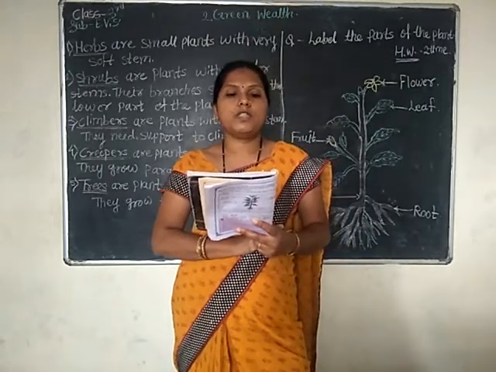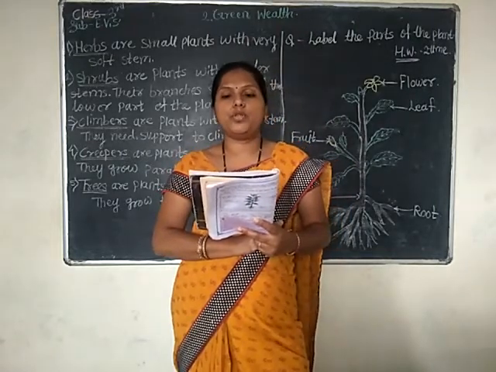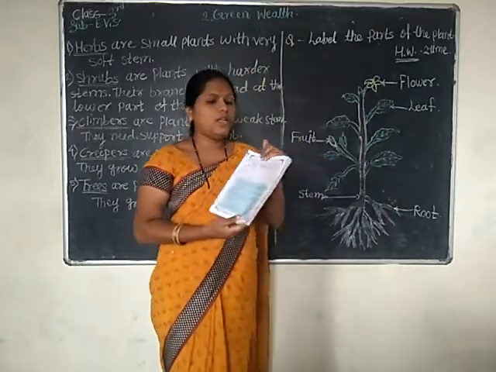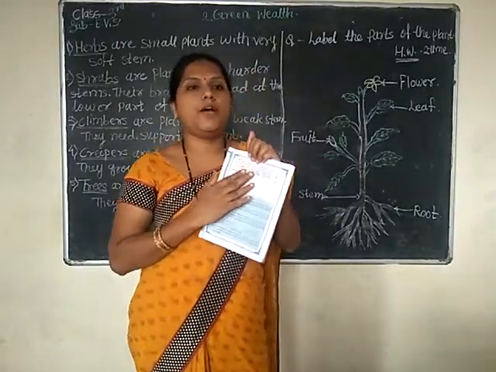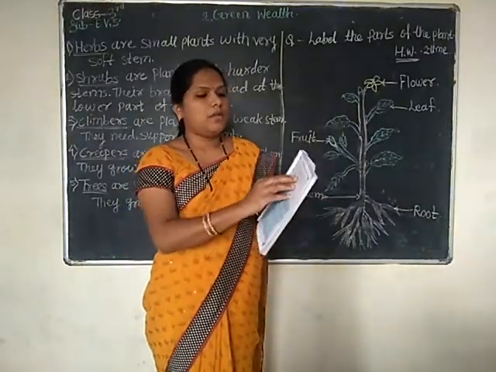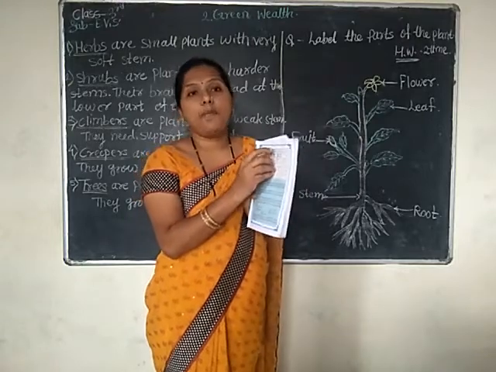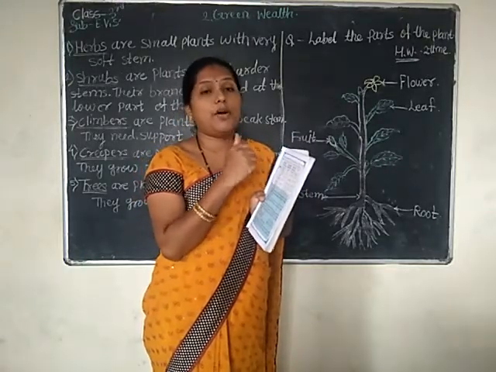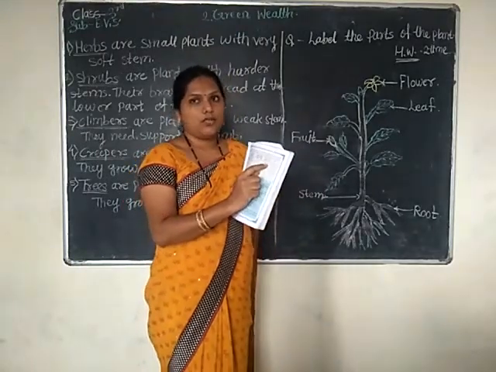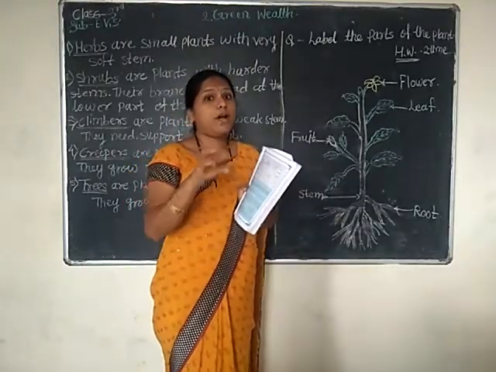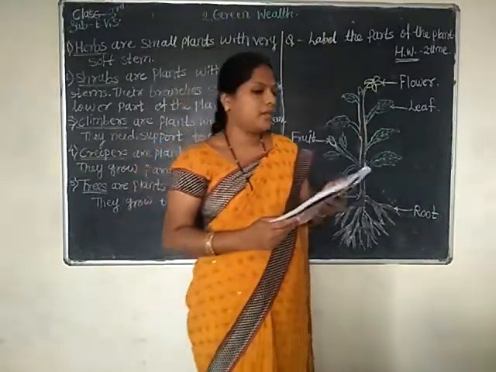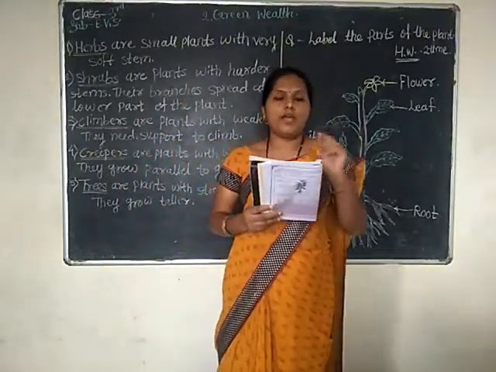Next one, on page 13, write the details of the plants that are used in the house in the table given below. Follow the model given. Here in your book one table is given. You have to write it down in your book. So write the name of the plant, which type of plant it is, whether a bush, creeper or tree. Next, the part of the plant used, which part we are using, and the uses of that plant.